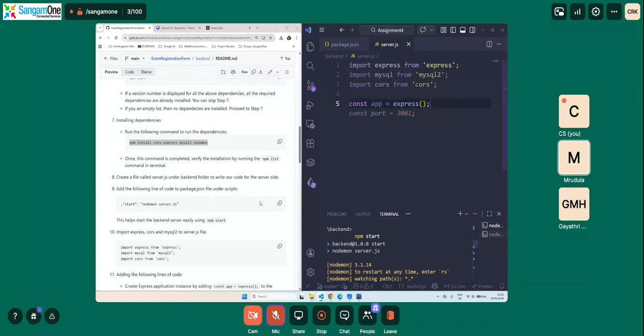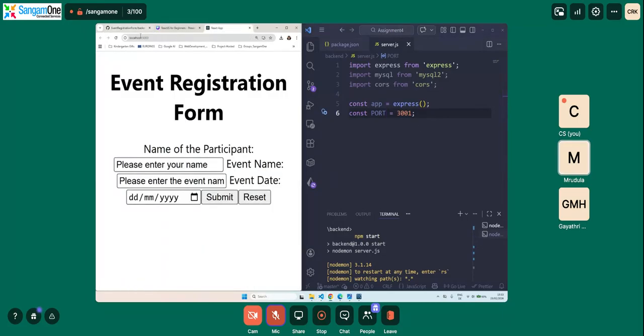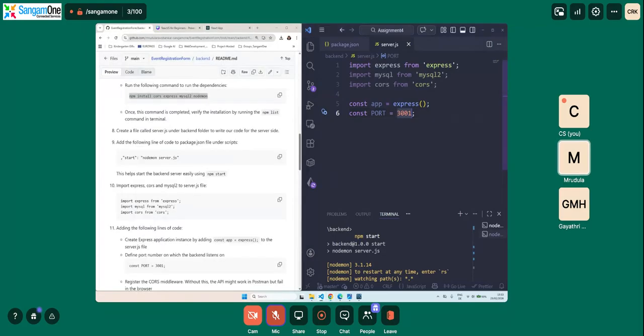So we created it, and now of course we need a port number. Anytime we try to host something, we need a port number in order to be able to connect to it. In order for two applications to talk to each other, we always need to have a port number. We are going to say const port is equal to 3001. Because we are already using 3000 for our front end, we will be using 3001 for our back end. Or also we could use 8080. So now we did it.